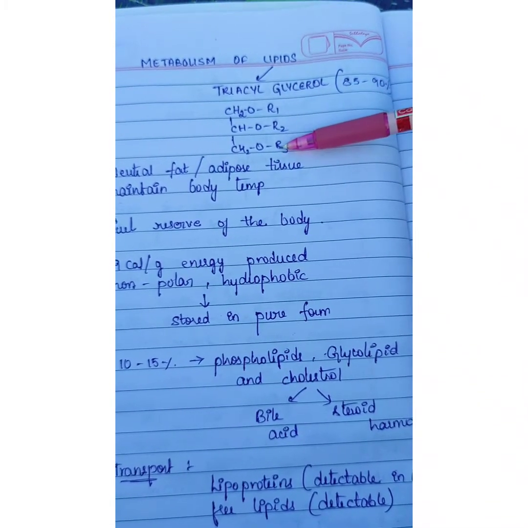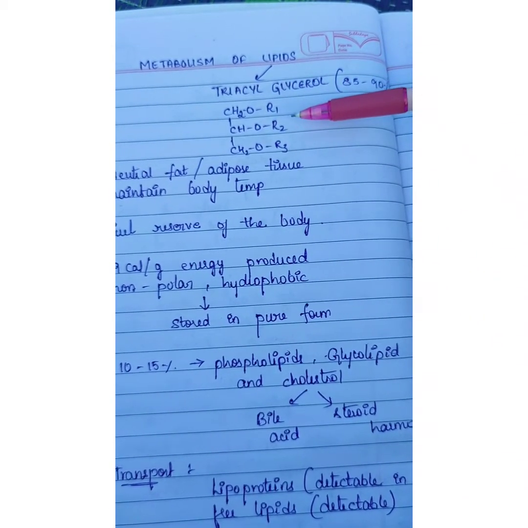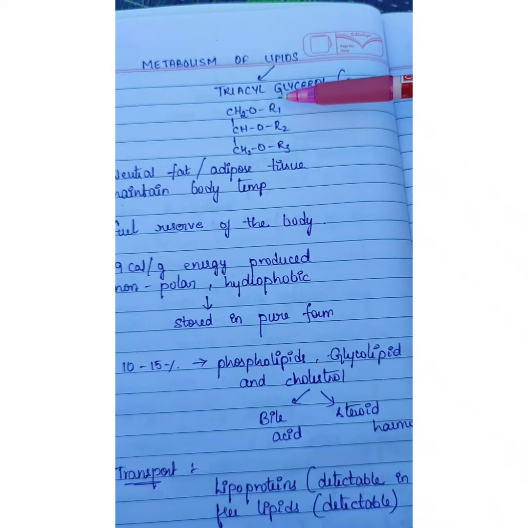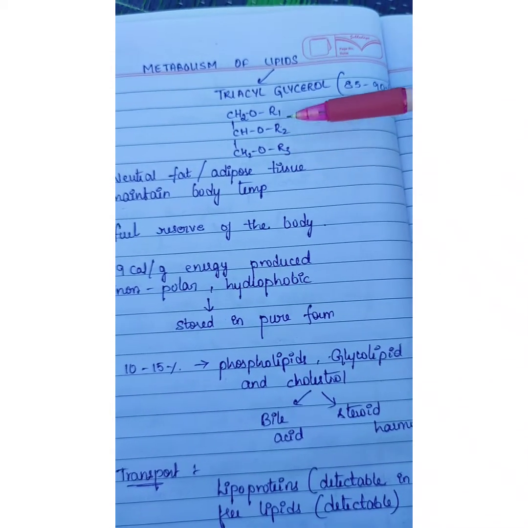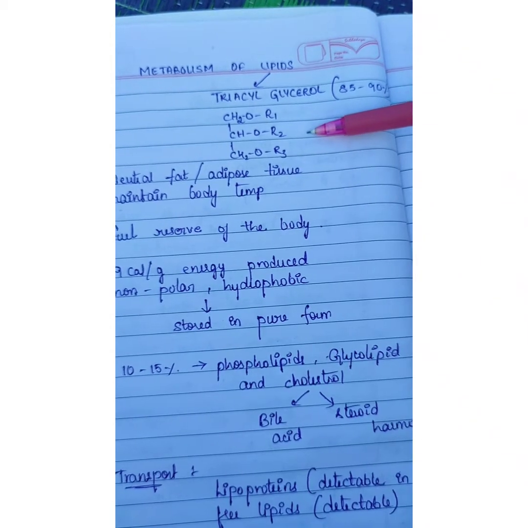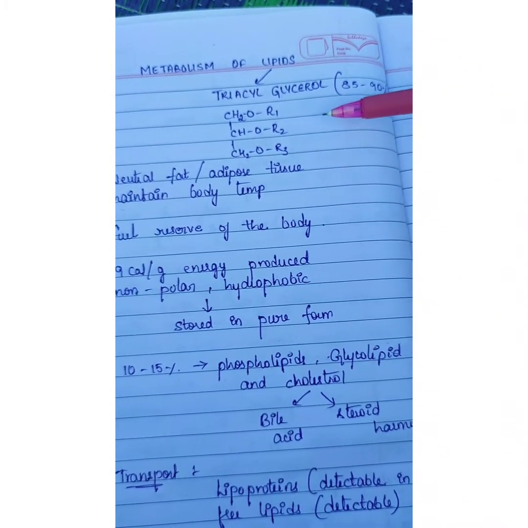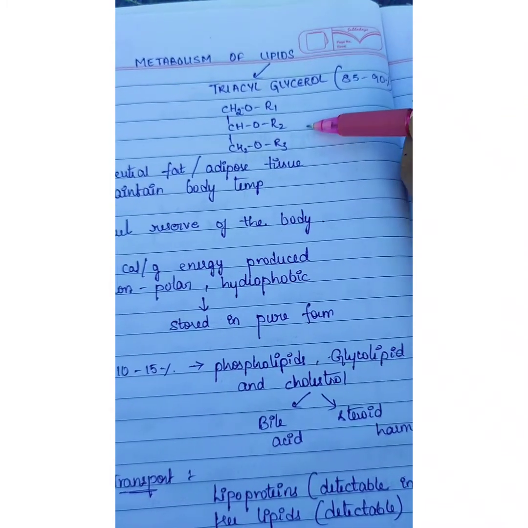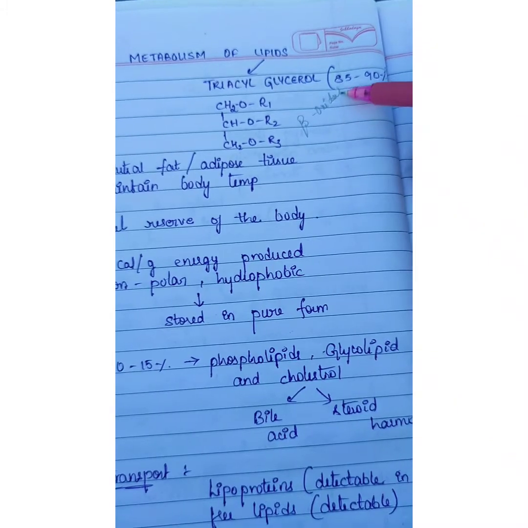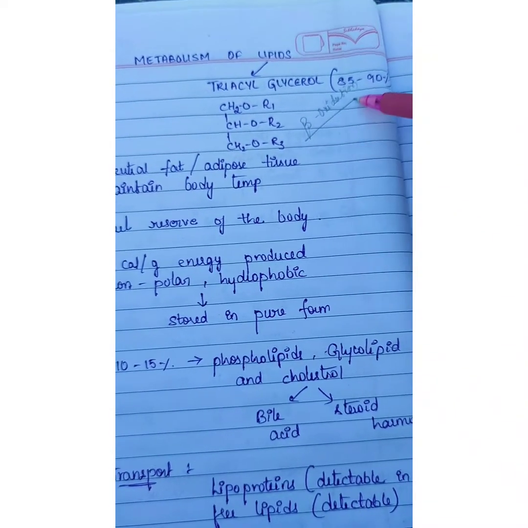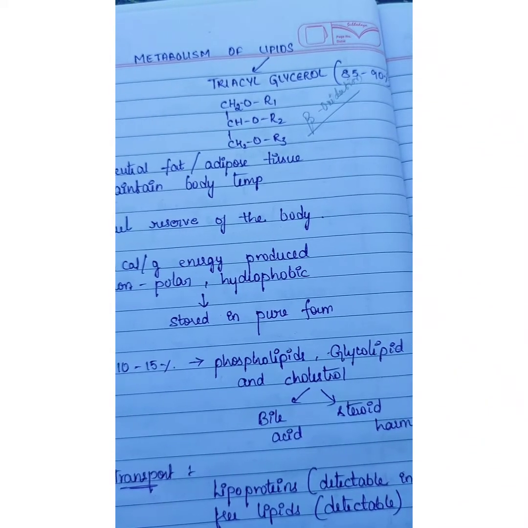These fatty acids which are attached to triacylglycerol are in reduced form. The fatty acids which are attached to the glycerol are oxidized to give energy. This oxidation of fatty acids to give energy we call beta oxidation.